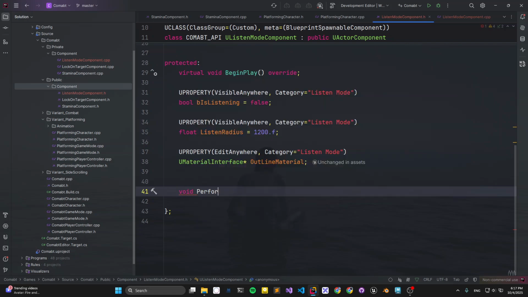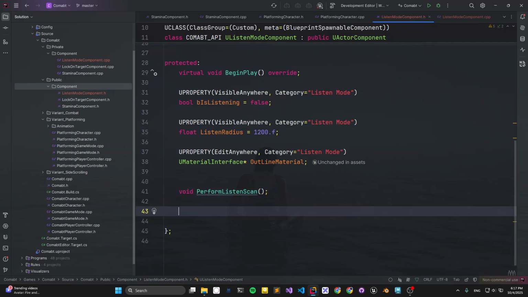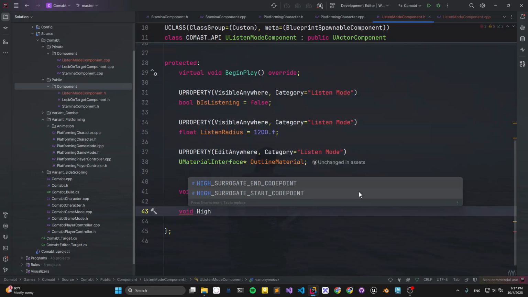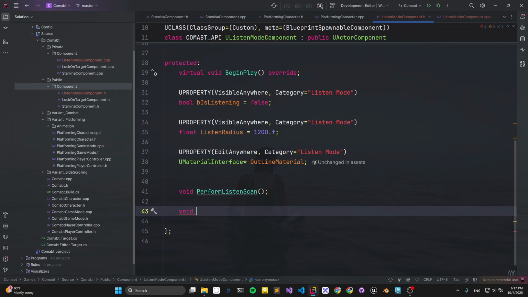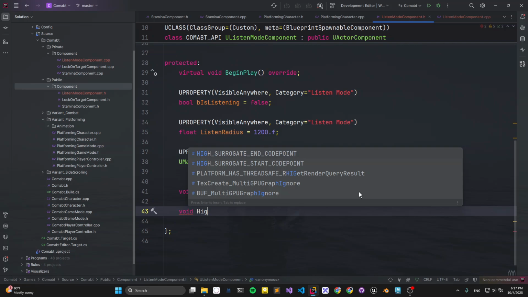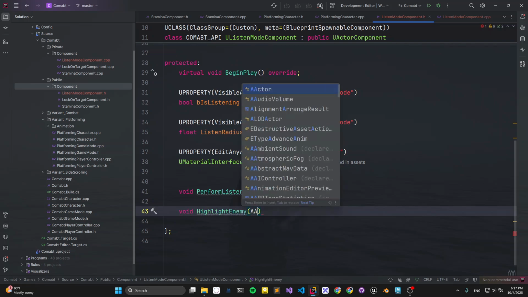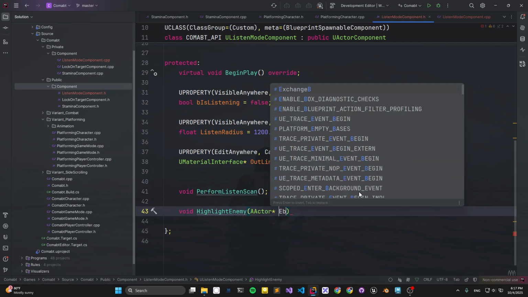We need to scan all the components or objects, or maybe actors, in the scene, then determine whether each is an enemy character or not. We want to highlight enemies, and we don't want to highlight anything else. So by the way, we can highlight the enemy. We get the actor. Let's call it enemy.